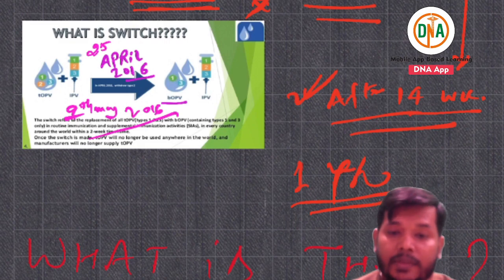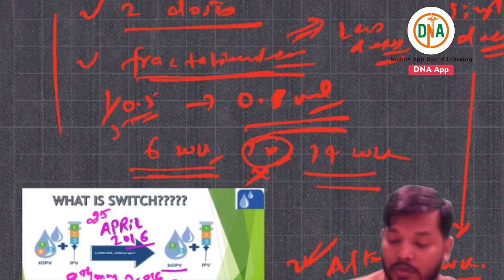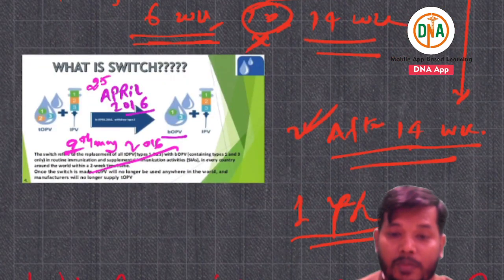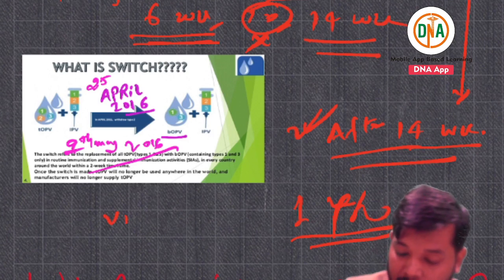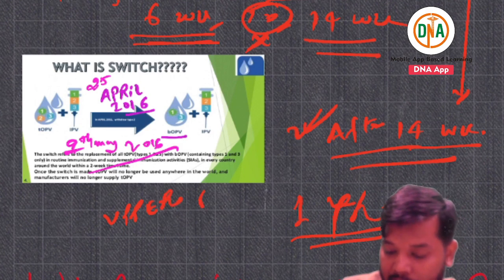This is injectable. They can definitely ask where you are going to inject this injectable polio vaccine. It is injected at the upper right arm.